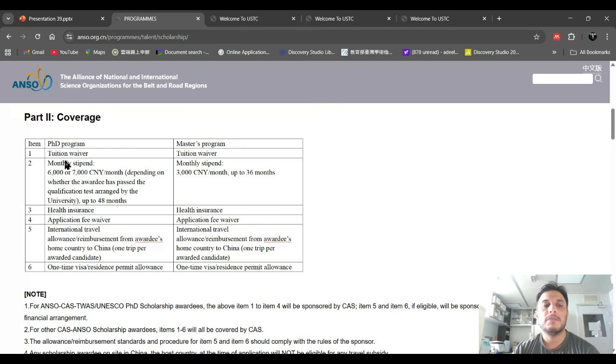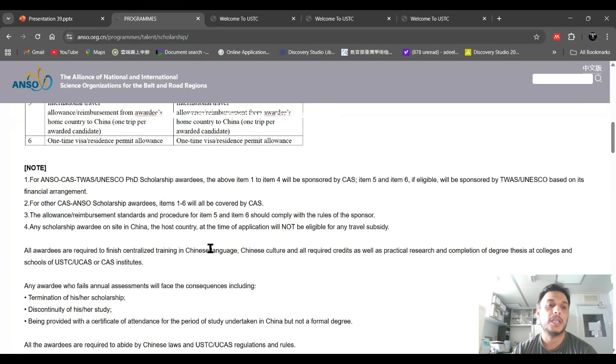In this section you will get information on what kind of benefits you will get under PhD and master. Tuition fee waiver in both master's degree and PhD, and you will also get a stipend. For PhD it is 6,000 to 7,000 RMB, and in the master program it is 3,000 RMB for up to 3 years. You will get health insurance in both, application fee waiver, and also the international travel allowance. If you get the scholarship, you will get the travel allowance. They will also provide a one-time visa and residence permit allowance.